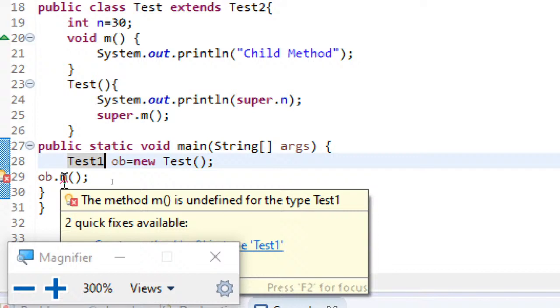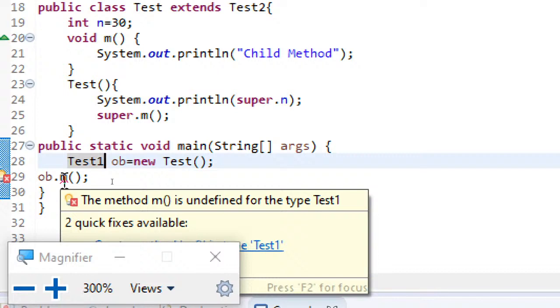Even though the reference variable is pointing to a child class object, the reference variable is still of grandparent. So the reference variable of grandparent can point to a child class object, but it doesn't know the exclusive behaviors of the child.